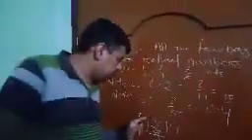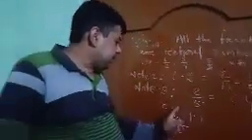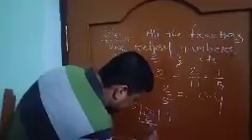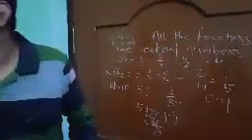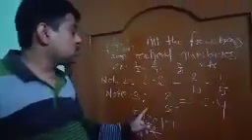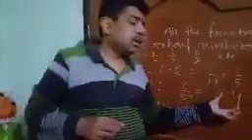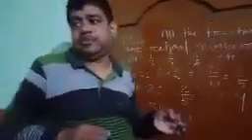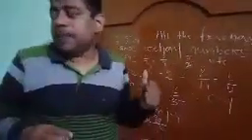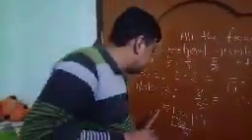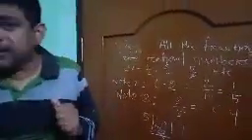Okay, if you observe the division, 20 divided by 5, what is the remainder here? The remainder is 0. So this is called another type of decimal. This is called a terminating decimal. So a terminating decimal is also a part of rational numbers. What do you mean by a terminating decimal?